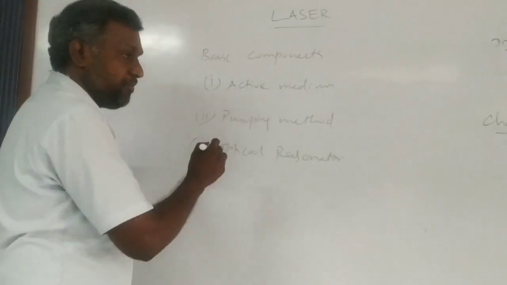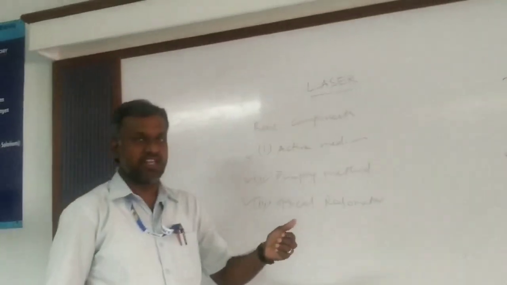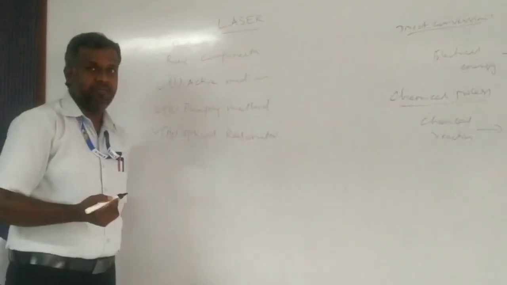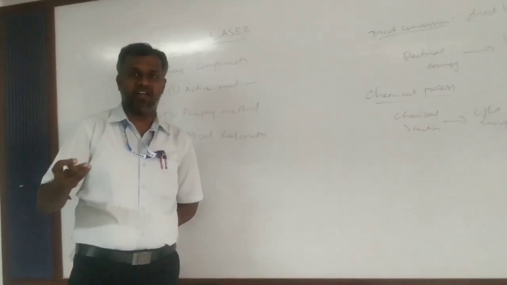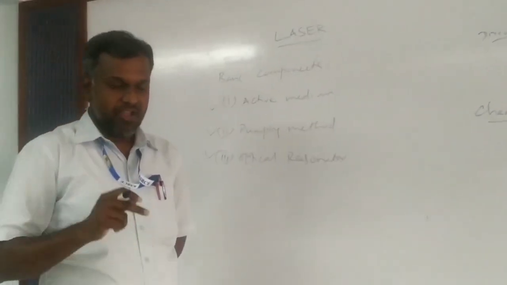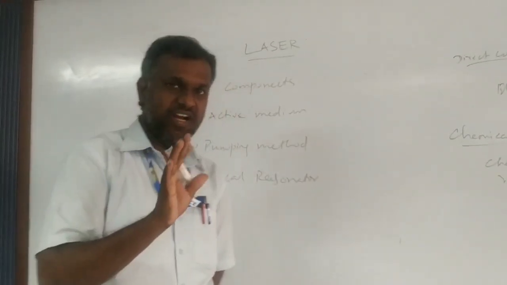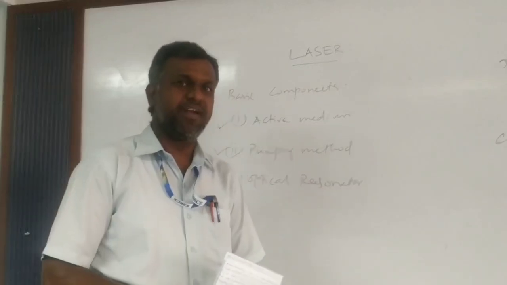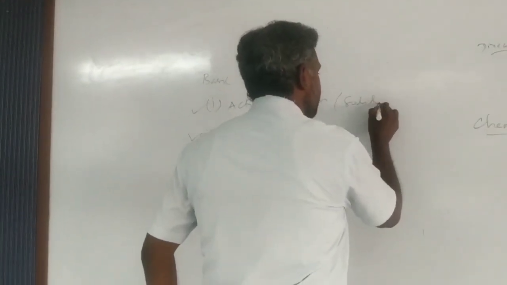So these are the three important components when you are going to manufacture or design a laser device. The first one is the active medium. What is the active medium? It may be a solid, liquid, gas, or chemical or anything. That is called the active medium, which is exposed to light energy. The material that is exposed to light energy is nothing but the active medium. That active medium may be solid, liquid